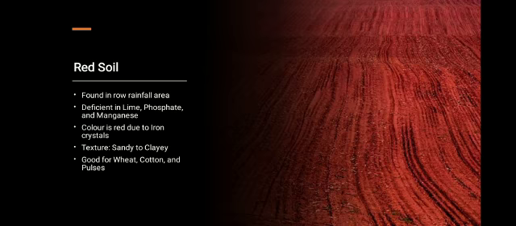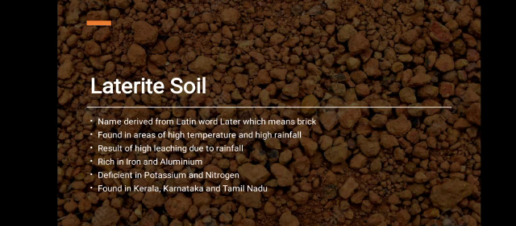Next we will discuss laterite soil. Laterite has been derived from the Latin word later, which means brick. This soil becomes very hard like brick. That's why its name is laterite. Laterite soil develops in areas with high temperature and heavy rainfall. This soil is the result of intense leaching due to heavy rainfall. Leaching means when the upper layer of soil is washed away. This soil is deficient in potassium and nitrogen and found in Kerala, Karnataka and Tamil Nadu, and we can grow crops like tea and coffee after proper irrigation in these areas.